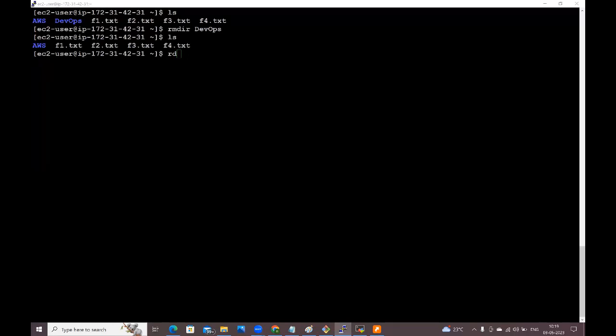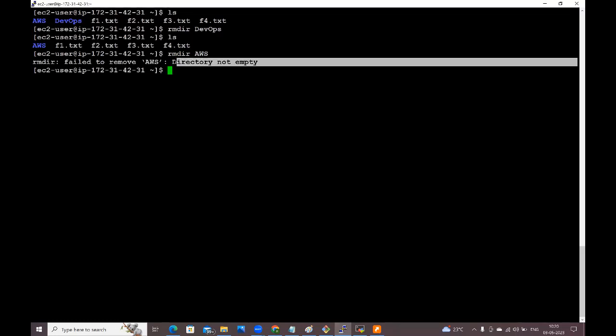See, guys, Shiva, rmdir won't work. Right. Rmdir will work only for empty directories. By using rmdir, we can delete only empty directories. We can't delete others. See, if I try rmdir AWS, see, guys, what it is telling? Failed to remove AWS. Directory is not empty. Something is there inside that. Inside AWS, EC2 is also there. That's why it is not deleting.